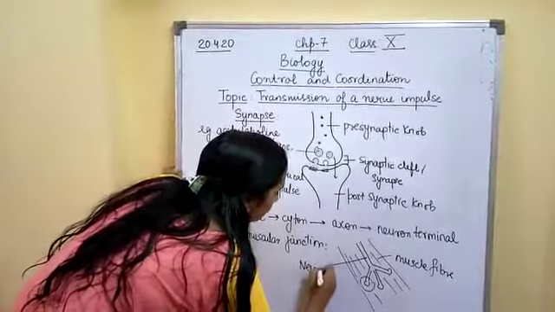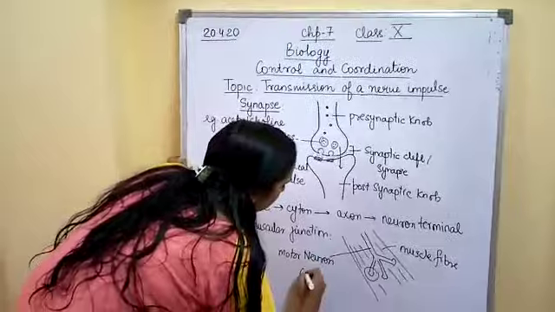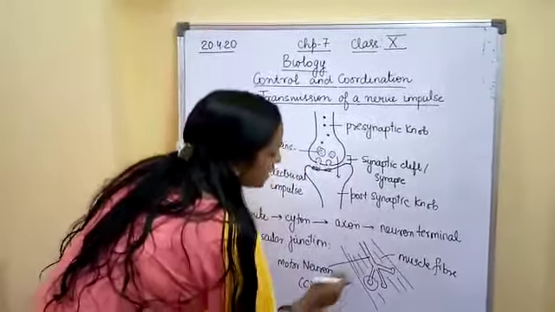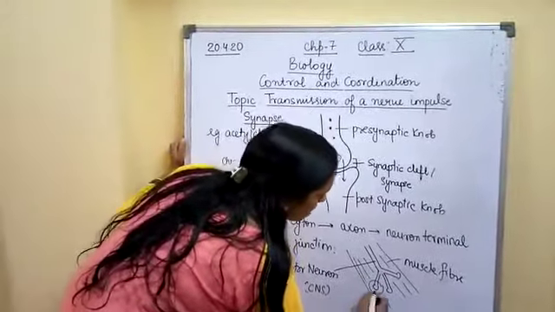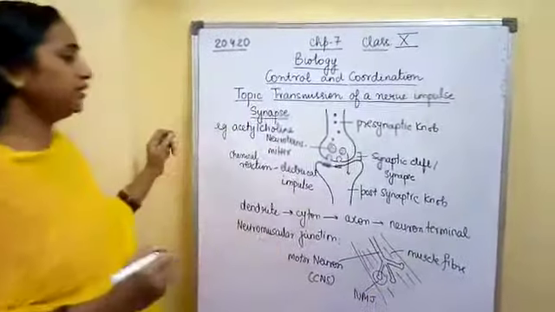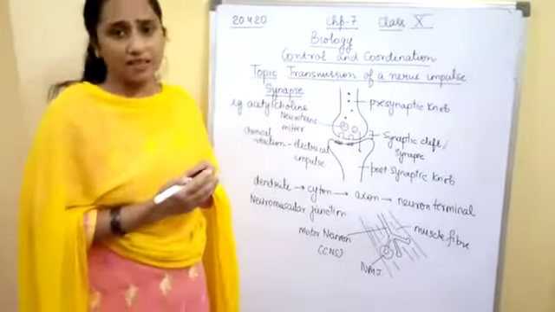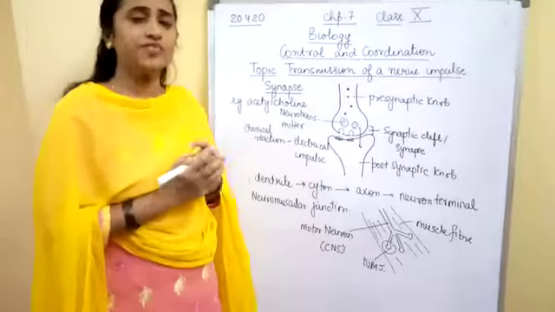Which neuron? Motor neuron, because motor neuron is carrying the information from the CNS, and this will be known as neuromuscular junction. So students, please go through this topic, read your NCERT, practice the diagram, stay at home, study thoroughly.